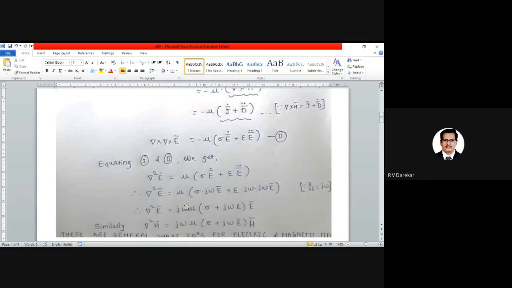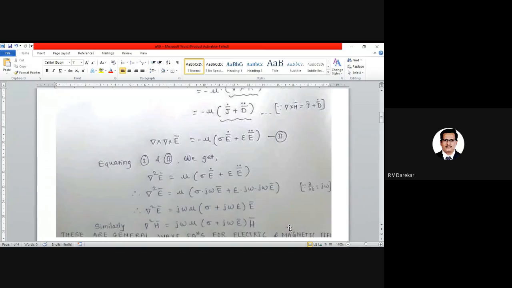If it is related to the electric field, we can apply in a very similar way that del square of H bar is equal to j omega mu into bracket sigma plus j omega epsilon into H bar. These two values, one derived and the other obtained in a similar way, are considered the wave equations for electric and magnetic fields.